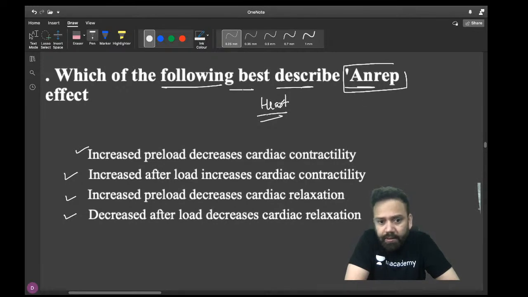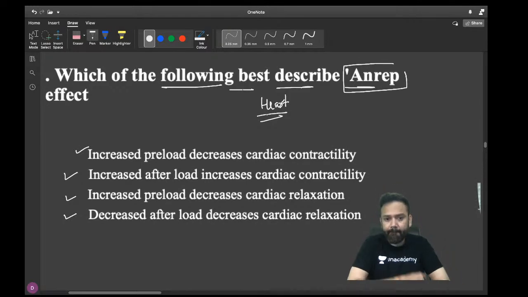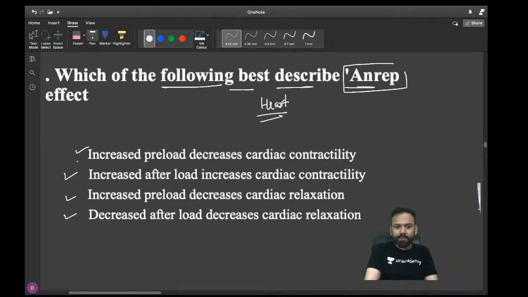Yes, Sai, yes. C, increase preload, decrease cardiac relation. Okay, let me answer. I will discuss that after answering everyone. So please, everyone should answer. Don't hesitate in answering the question.